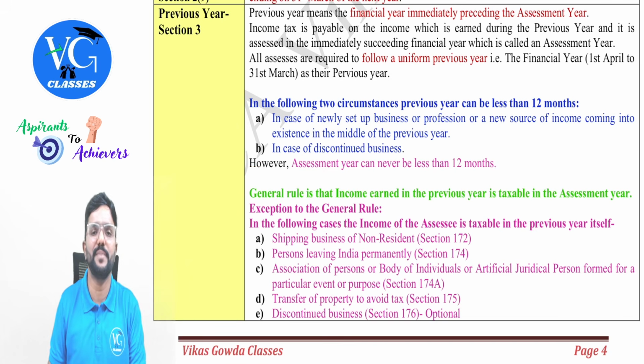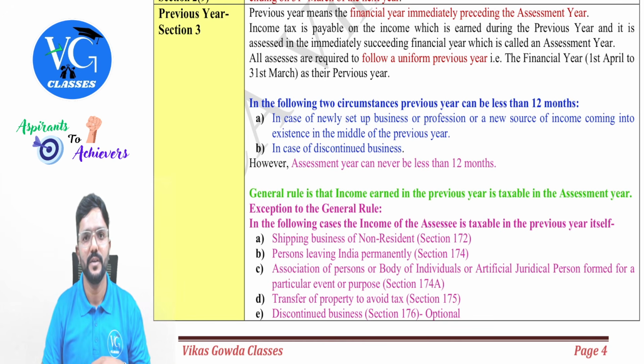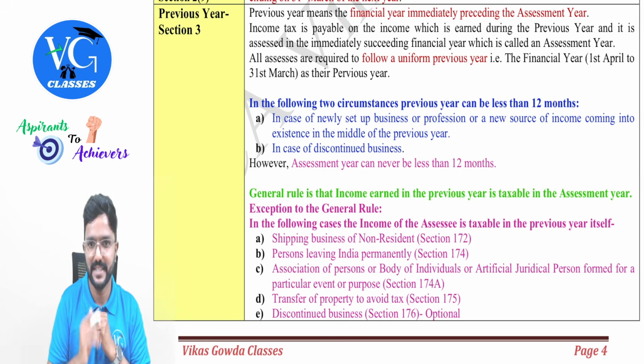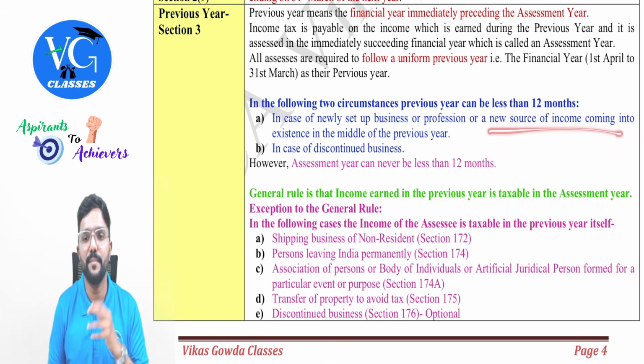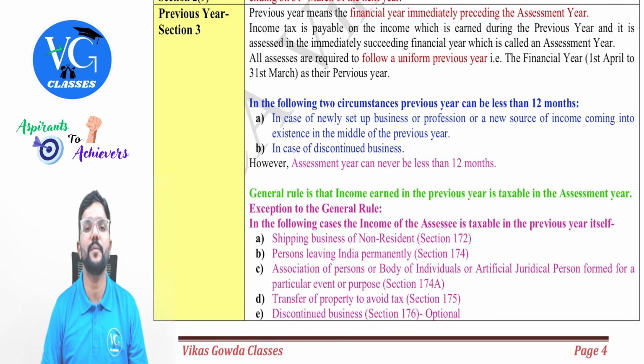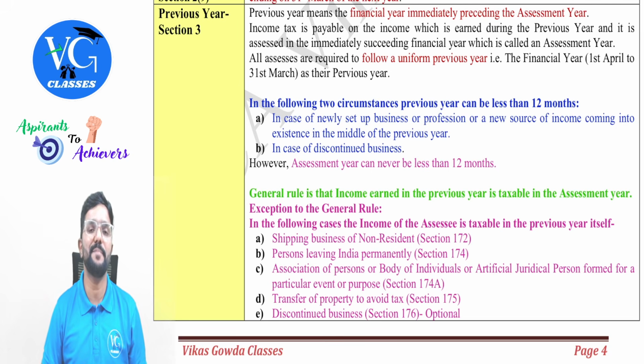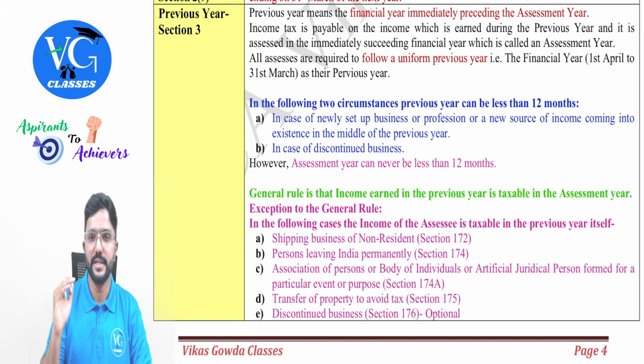Sir, when is it? I have given it here. In case of a newly set up business or profession, I started my profession from 1st July of the previous year, for the first time. So in that case, what would be my first previous year, guys? From 1st July to 31st March. Correct? Yes, sir. Or a new source of income coming into existence in the middle of the previous year. So I started earning income from the new source for the first time in between the previous year. Assume from 1st November. So what would be my first previous year? 1st November to 31st March, guys. Is that clear? Yes, sir.